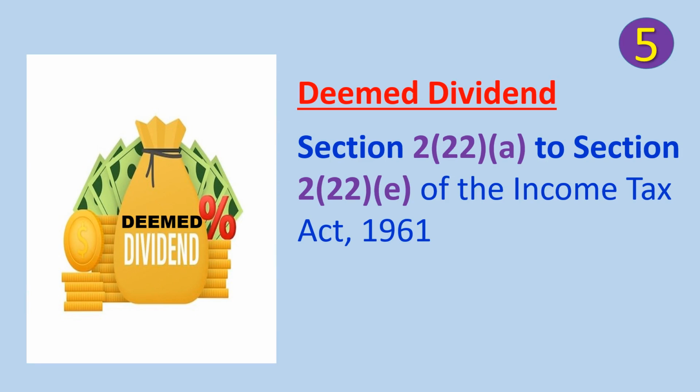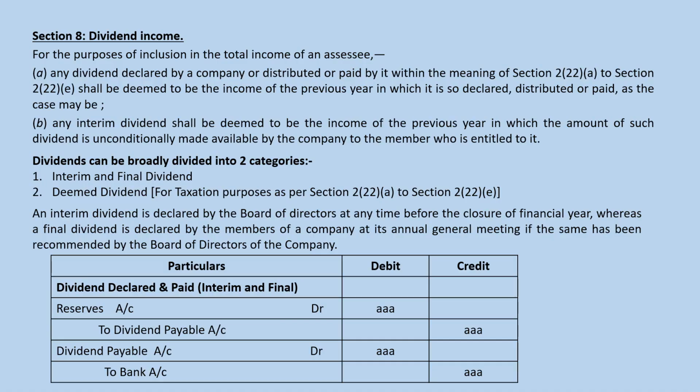Deemed dividend, section 2(22)(a) to section 2(22)(e) of the Income Tax Act 1961. First, let us consider dividend income, which is defined in section 8 of the Income Tax Act. For the purposes of inclusion in the total income of the assessee: (a) any dividend declared by the company or distributed or paid by it within the meaning of section 2(22)(a) to section 2(22)(e) shall be deemed to be the income of the previous year in which it is so declared, distributed or paid, as the case may be.